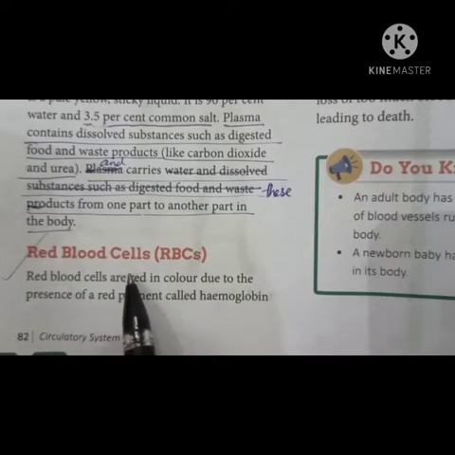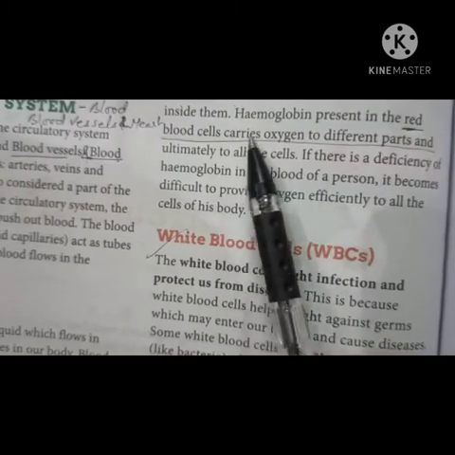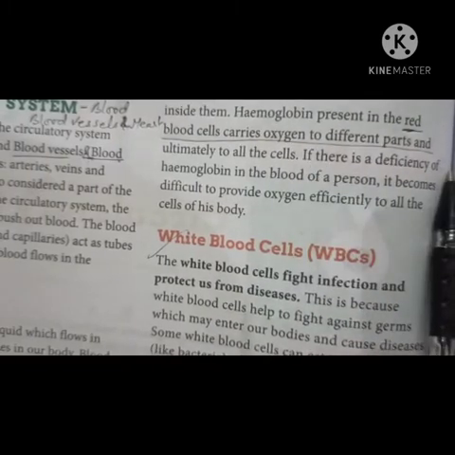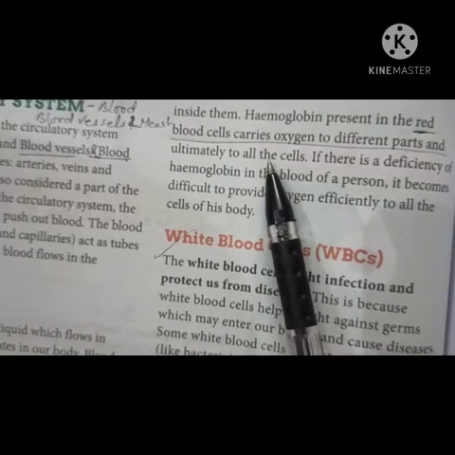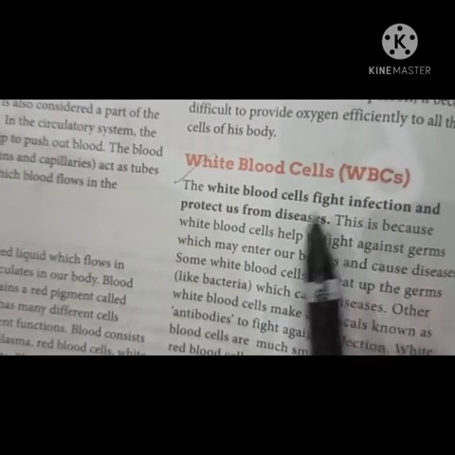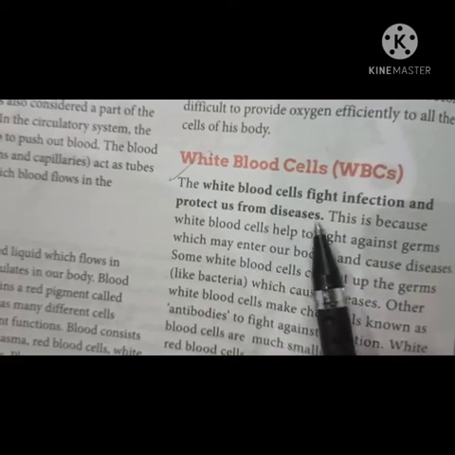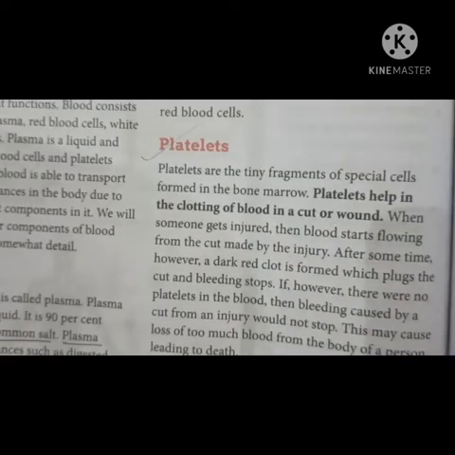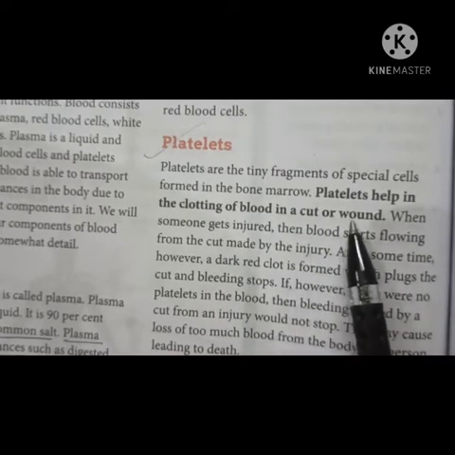Second is your red blood cells. Red blood cells are red in color due to the presence of a red pigment called hemoglobin. Red blood cells carry oxygen to different parts of the body and bring back carbon dioxide. So red blood cells help in transportation of oxygen and carbon dioxide. Next is your white blood cells. They fight infections and protect us from diseases. Blood platelets help in clotting of blood in a cut or wound.